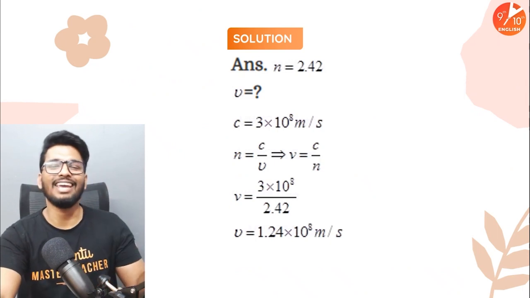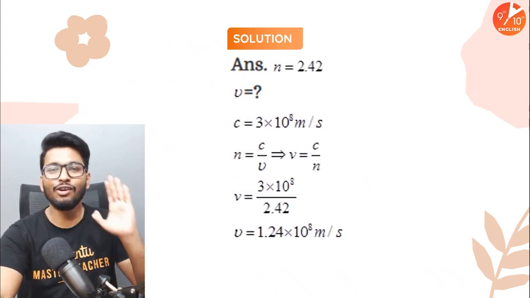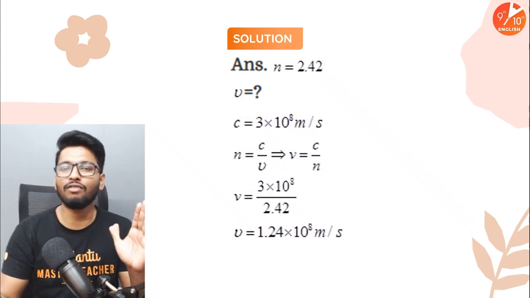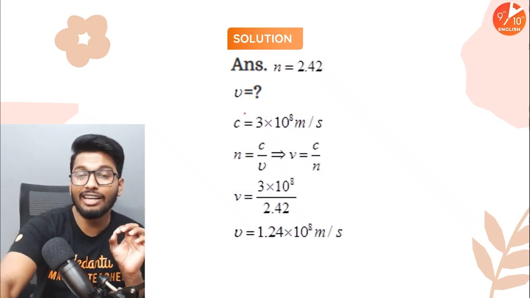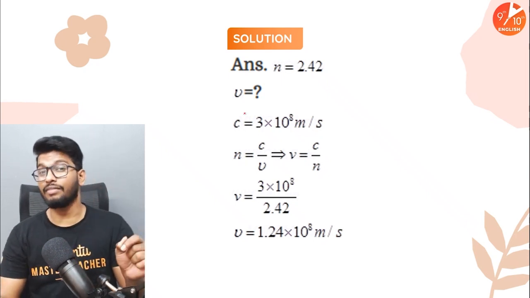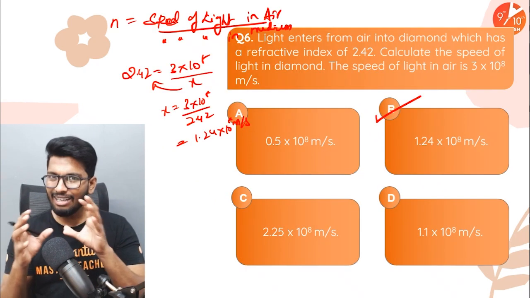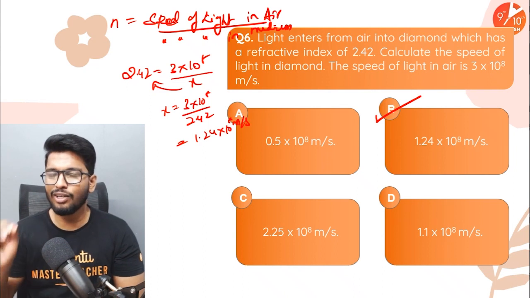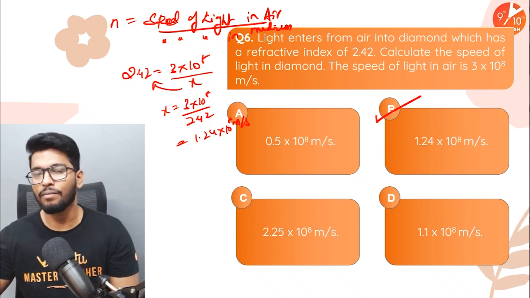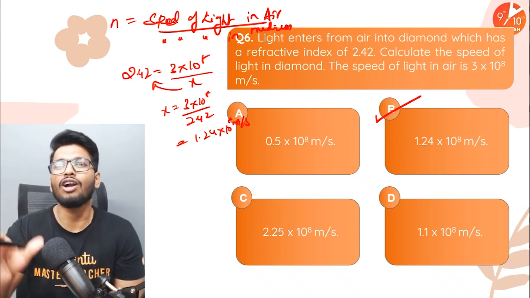That's all. That's it. You just need to remember this formula. See guys, here they're talking about what is called the absolute refractive index. Now here they're talking about the speed of light in air. Generally when we talk about absolute refractive index, we talk about the speed of light in vacuum. But the speed of light in air and vacuum is not much different.